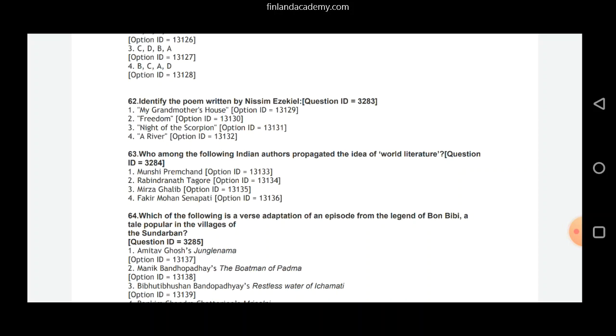Rabindranath Tagore believed that humans can express themselves more deeply in literature than in any other thing, and that a writer can express his own self and the nature of the world through writings more profoundly in the best possible fashion. So here our correct answer is option 2, that is Rabindranath Tagore, who propagated the idea of world literature.